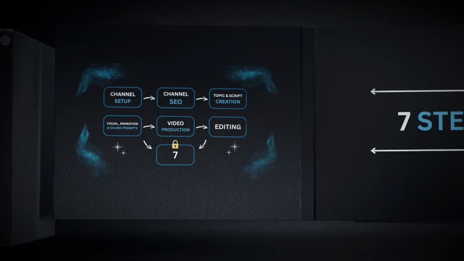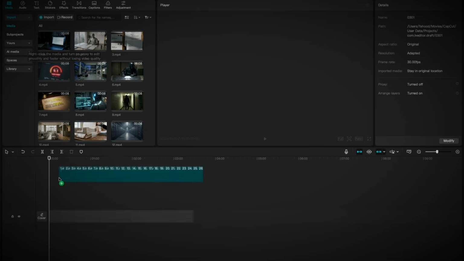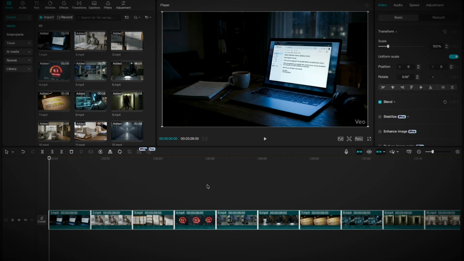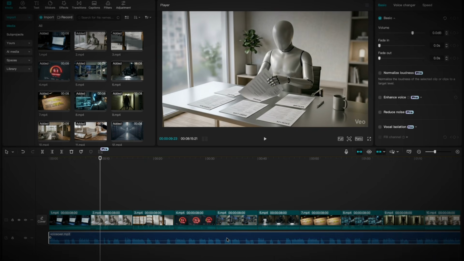Step 6. Editing. Once all clips are ready, download them and place them into CapCut Timeline. Add your 11 Labs voiceover above the clips.